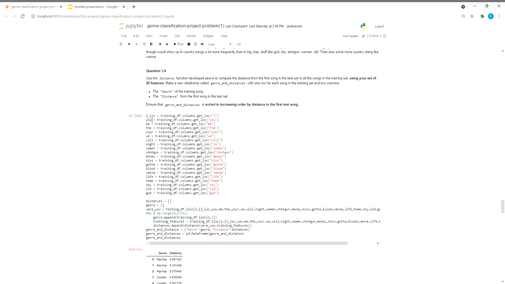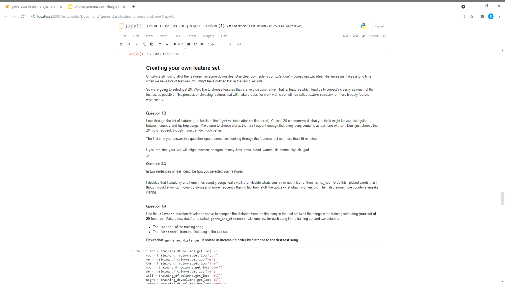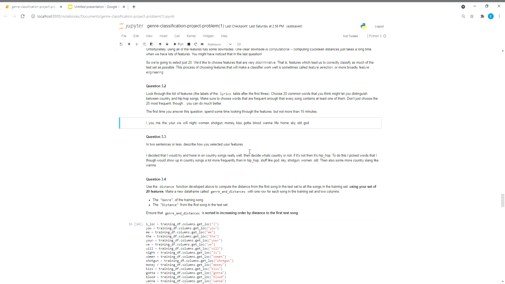I picked these 20 because my whole decision making was that I was going to try to find country and then decide if it was country or not country. So I picked half words that I thought would appear in all of them, and then specific ones that I thought would only show up in country. Like I figured God, sky, life, shotgun, stuff like that would show up more often in country songs. So that's why I did that.